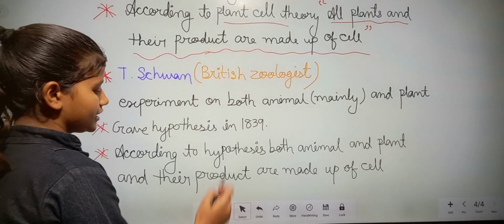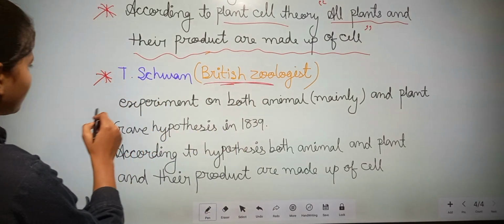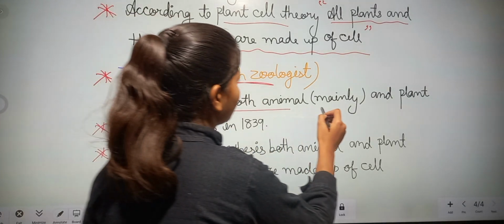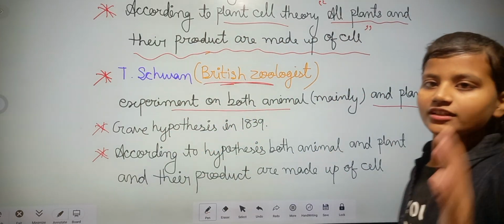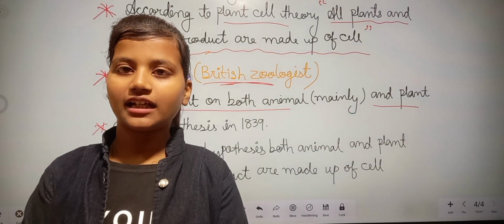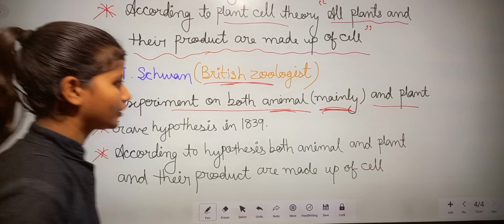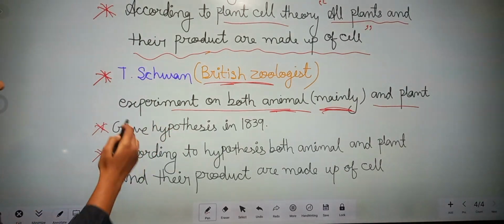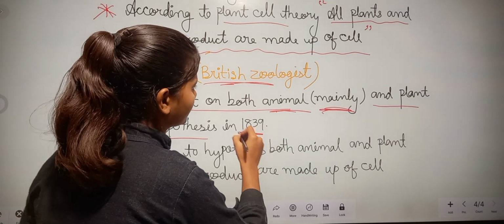He was a British zoologist. He experimented on both animals and plants, but mainly on animals, and gave a hypothesis in 1839.